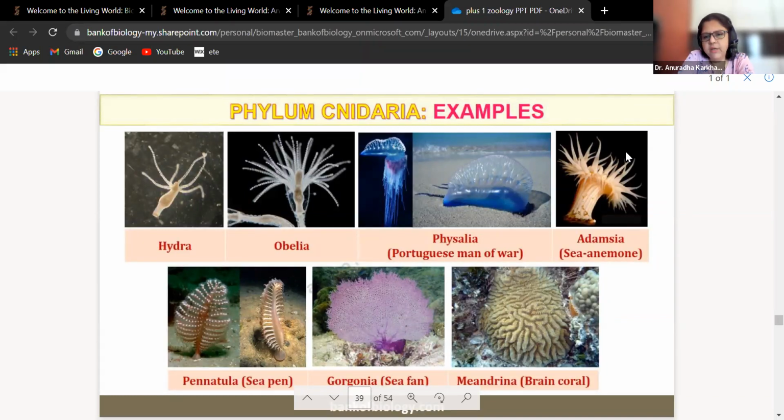So 1, 2, 3, 4, 5, 6, 7, 8. Eight names to be written for whom? Cnidarians. For sponges there were only 3. For this there are 8. Has everyone written?